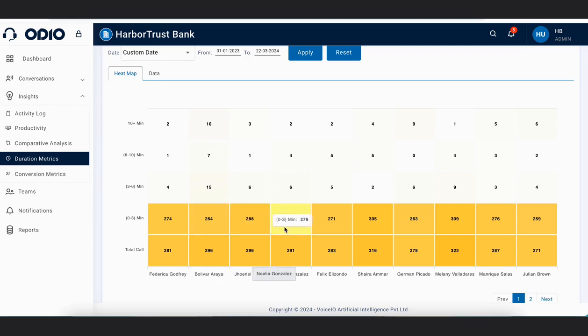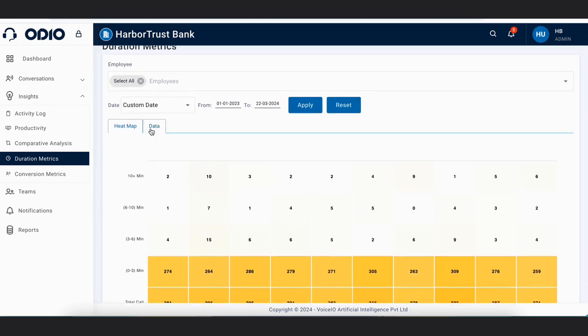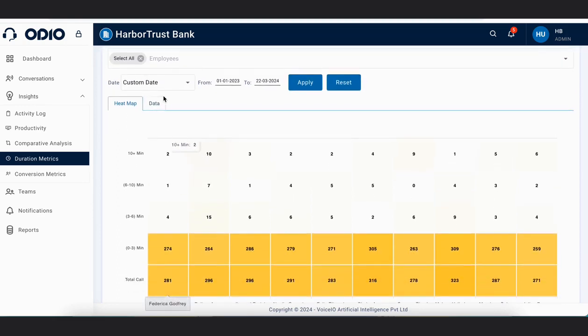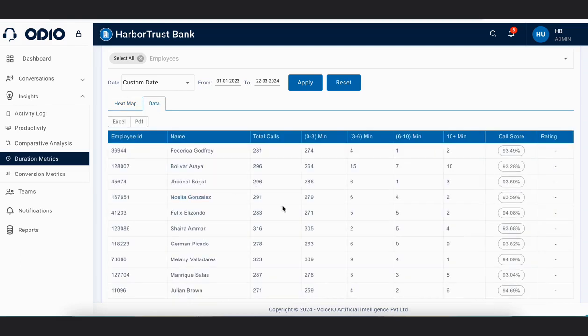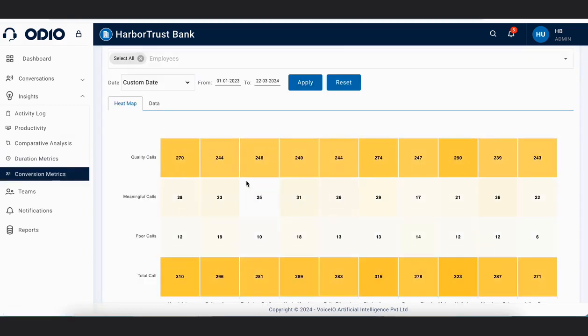So here you can see every agent's heat map as per the call duration, and this is in the form of a heat map, and the same data you can see in the form of Excel as well, and you can download it from here. Then the next section is conversion metrics.